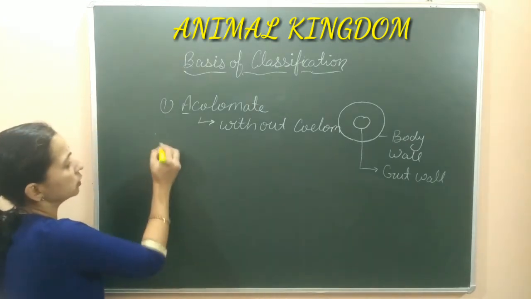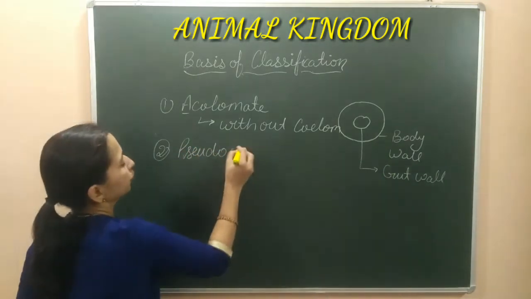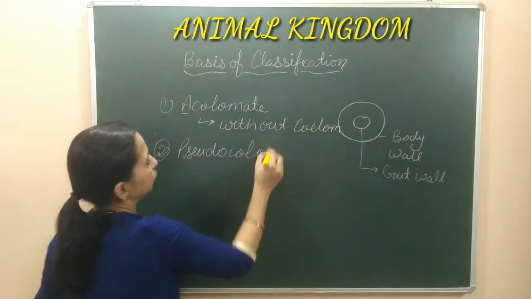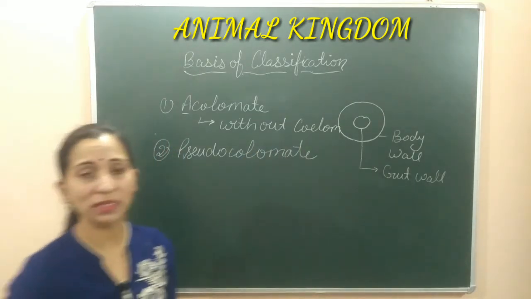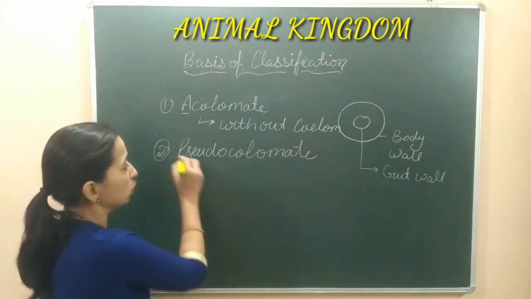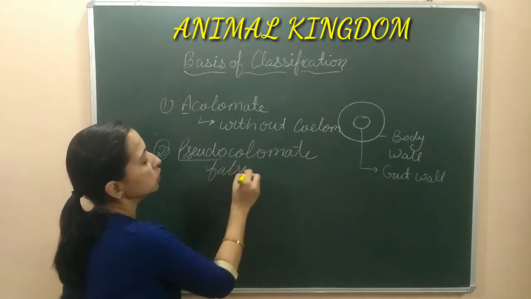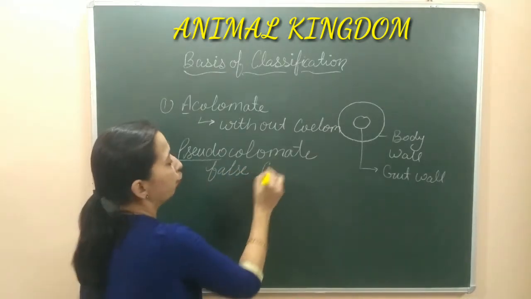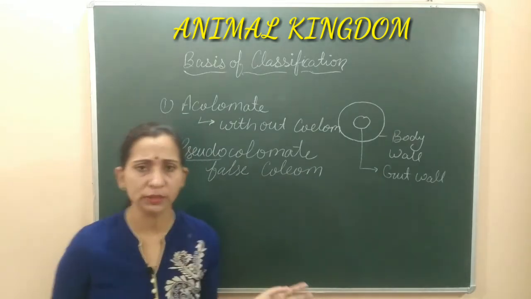सेकेंड टाइप के ऑर्गेनिज्म जो है, they are known as pseudocoelomate. Second category here is pseudocoelomate. Now what does it mean? A means without and pseudo means false. Pseudo means false, means in this organism the false coelom is present. So false coelom is present. Coelom is there but it's not a regular coelom.